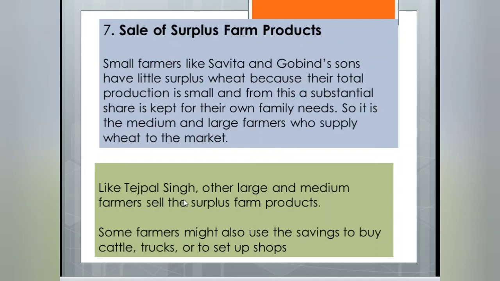But Tejpal Singh is a very big, large farmer. He sells the surplus product in the market, and they also save the money and buy cattle, trucks, or set up shops. That means they have extra profit. They not only use the product for their family, they also have surplus, meaning extra production, which they use for buying trucks, cattle, etc.